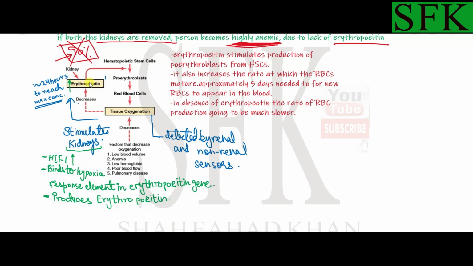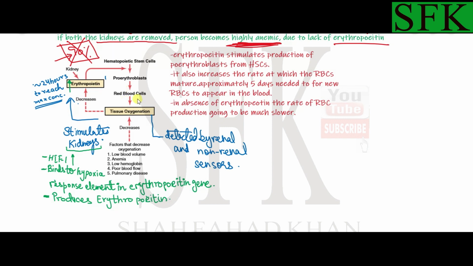And once the erythropoietin concentration reaches its maximum value, this erythropoietin would go and stimulate these hematopoietic stem cells, and it will make them differentiate and reproduce and grow faster than their normal rate, and they'll mature into proerythroblasts at a faster rate. And then these proerythroblasts will differentiate into red blood cells. We've covered the entire differentiation process, the maturation of red blood cells, in the previous lectures. I've given the link in the description.